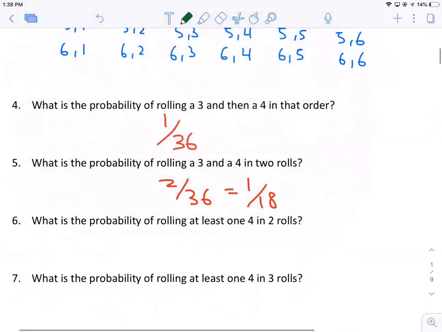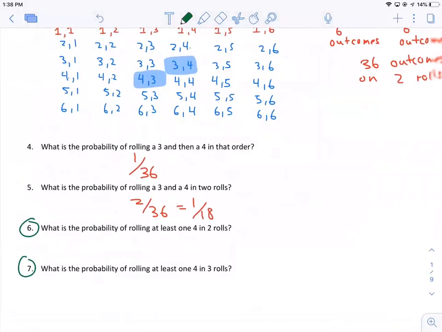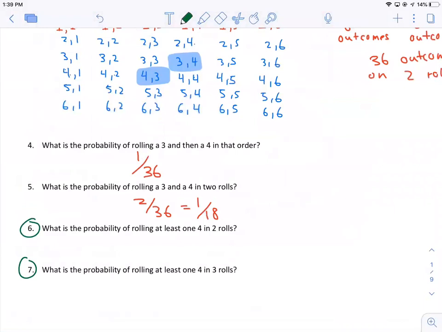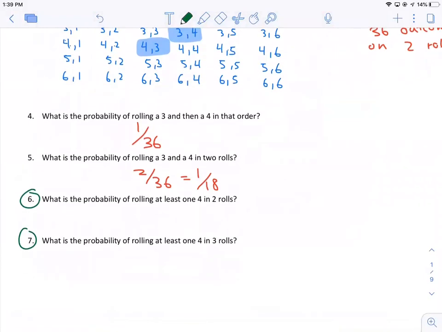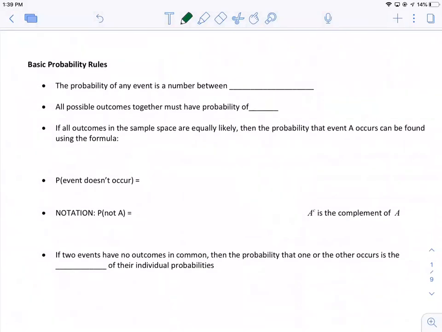And 6 and 7, we're going to come back to these. These are quite a bit more difficult, and you have to do a little bit of a roundabout way of figuring out 6 and 7. So we'll go back to those in a second. But let's just talk about basic probability.